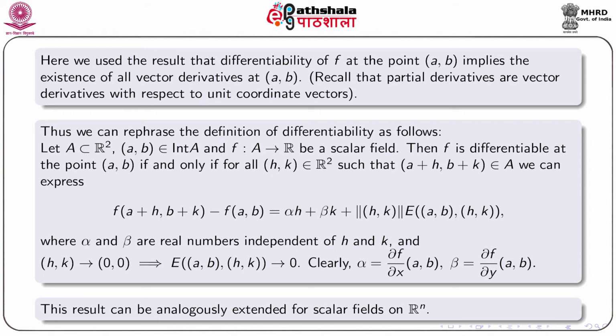The above result can be analogously extended for scalar fields on R n. Here, the matrix corresponding to the linear transformation was 1 by 2. In that case, it will be 1 by n.